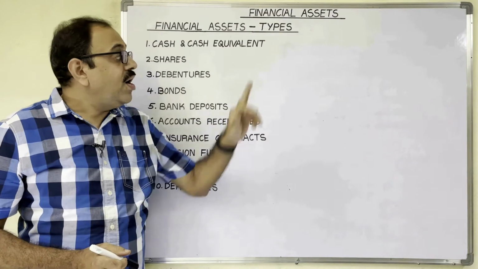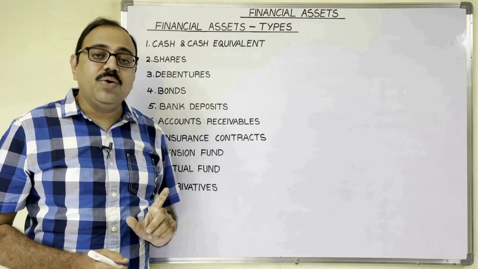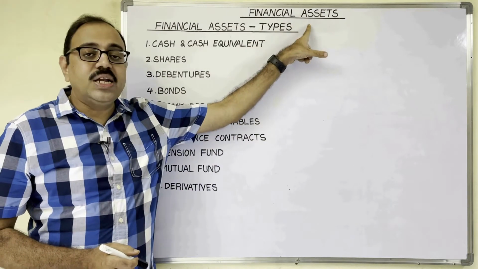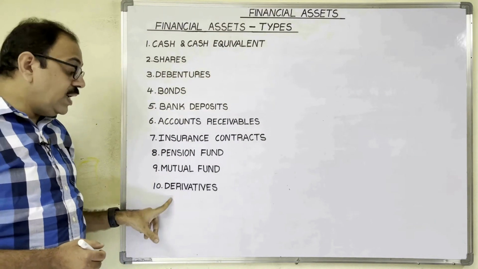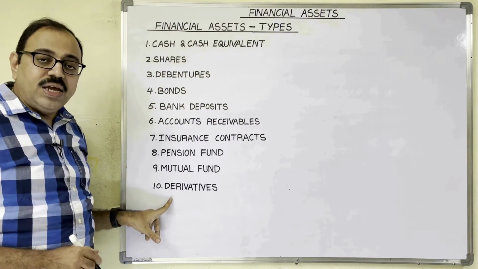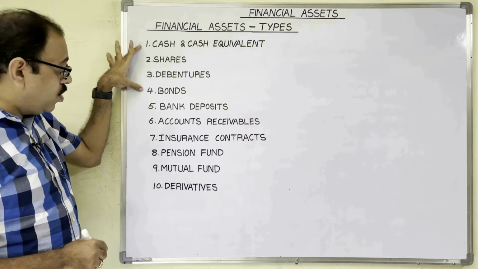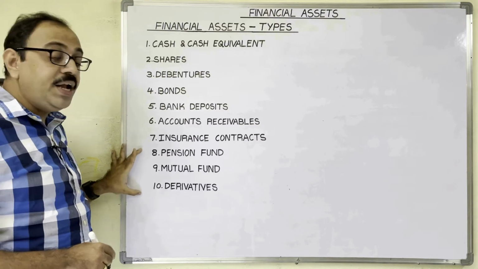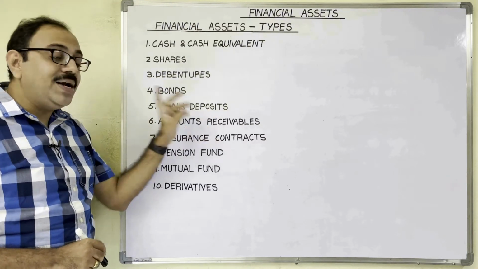Hello students, on financial assets topic, this is my second video. In first video, I explained the meaning of financial assets and types of financial assets. There are total 10 types of financial assets. In first video, I explained first 4 types. In present video, I am going to explain the remaining types of financial assets. So let us start with the fifth one, bank deposits.